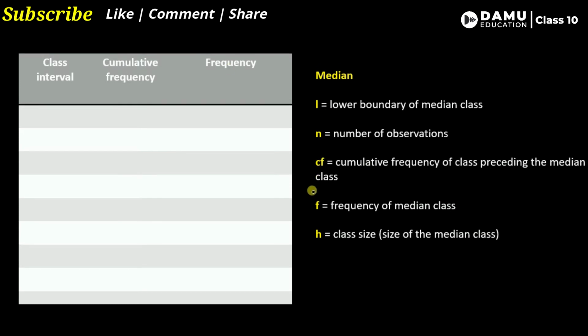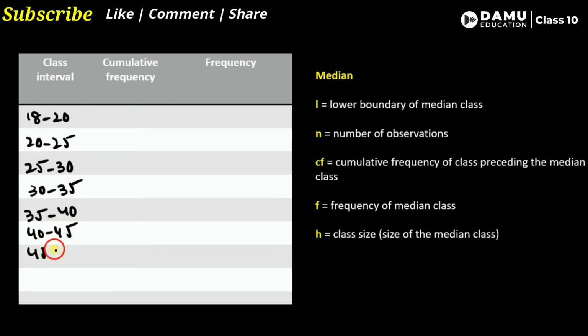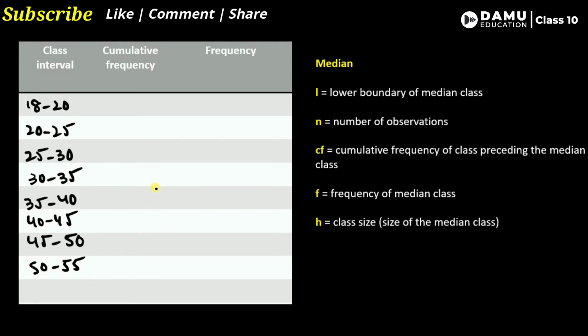Let's find it. The first class interval is 18 to 20, then 20 to 25, then 25 to 30, then 30 to 35, then 35 to 40, then 40 to 45, then 45 to 50, then 50 to 55, then 55 to 60. Up to there it is given.